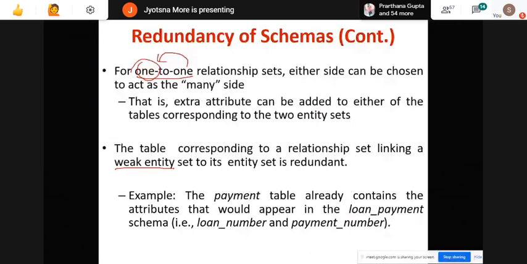So this is again a separate rule. Weak entity relation which is connected to the weak entity set is redundant. No need to show that in a schema or relational model. Clear? So schema up to here, everyone is clear? I have covered a few rules.